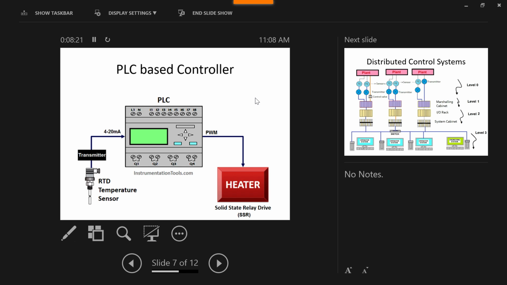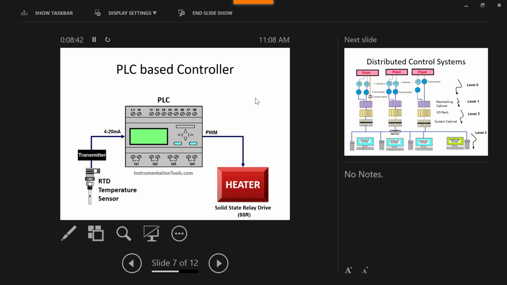Analog refers to the input and output. You may give an analog signal, but at the time of processing you have to convert that analog signal into digital.